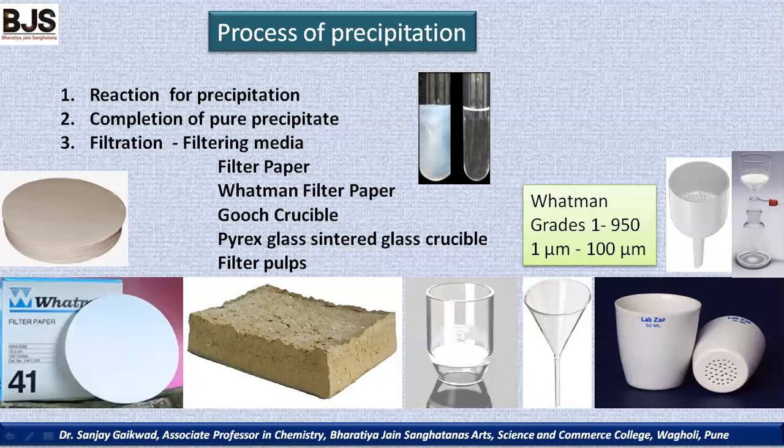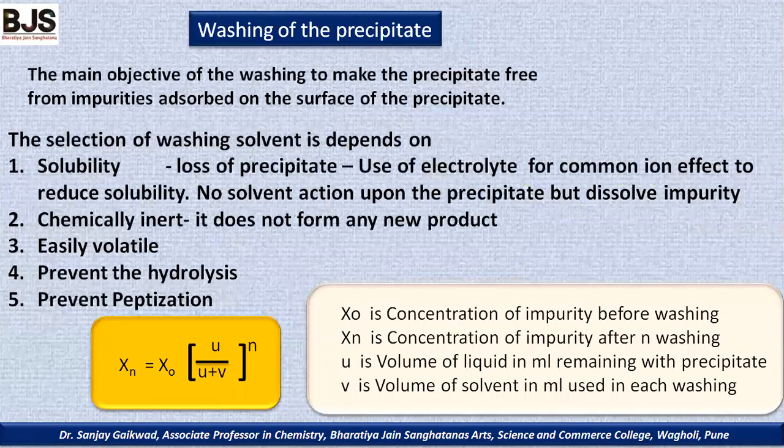After completion of the precipitate, the filtration procedure is carried out, and once you filter it, the next procedure is most important, that is the washing of the precipitate. For washing the precipitate, we have to select the proper solvent, because the main objective of washing is to make the precipitate free from impurities adsorbed on the surface of the precipitate.